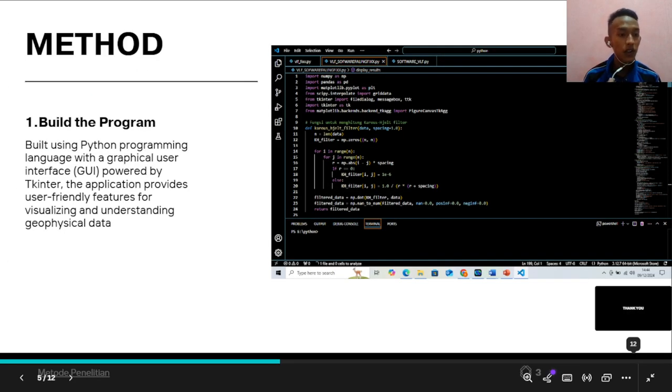And then the method. First, build the program. Built using the Python programming language with a graphical user interface, or GUI, powered by Tkinter. The application provides user-friendly features for visualizing and understanding geophysical data.